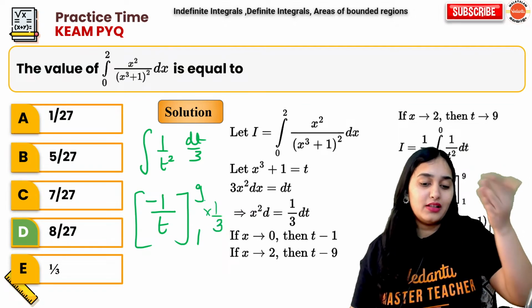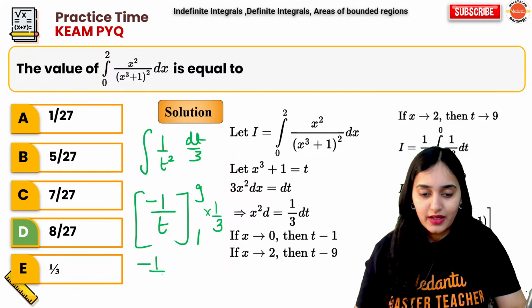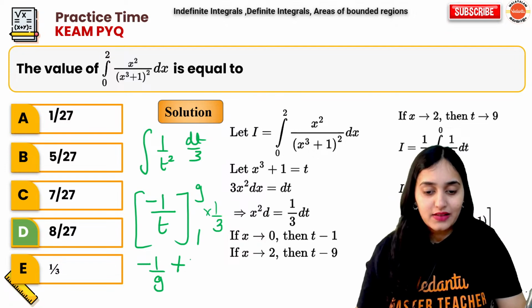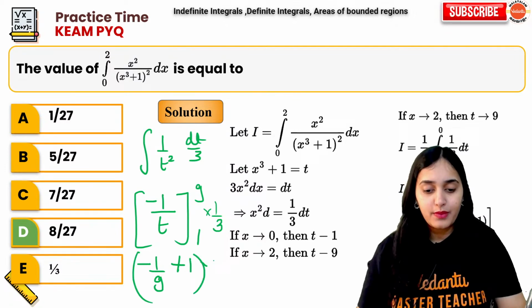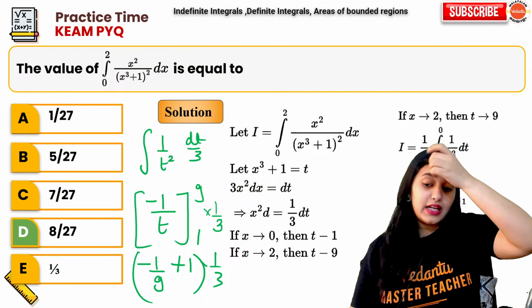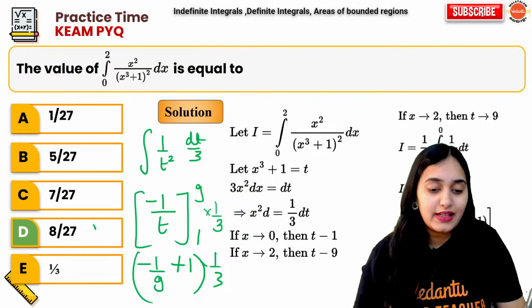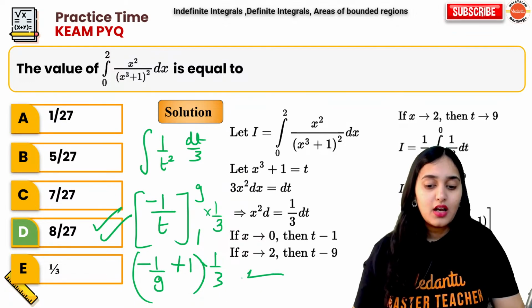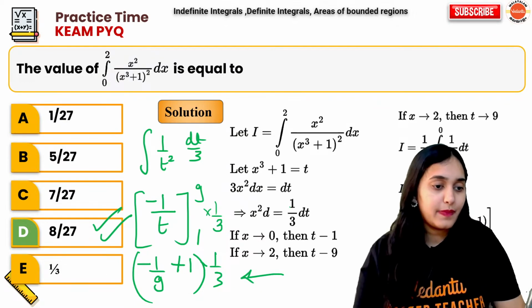Now this is simple. Put the value. So you have minus 1 by 9 minus of minus 1, plus 1, into 1 by 3. So this is 9 minus 1 is 8, 8 by 9 into 1 by 3 is 8 by 27. This is your answer. Just simplify this. You will get your answer.